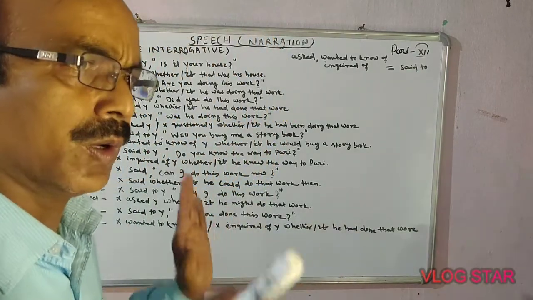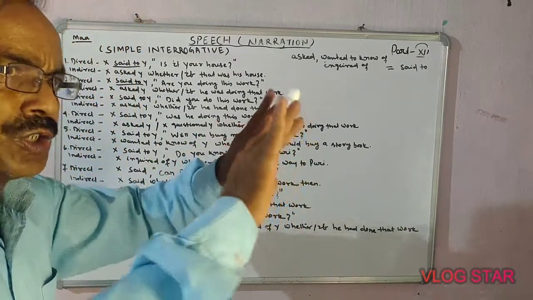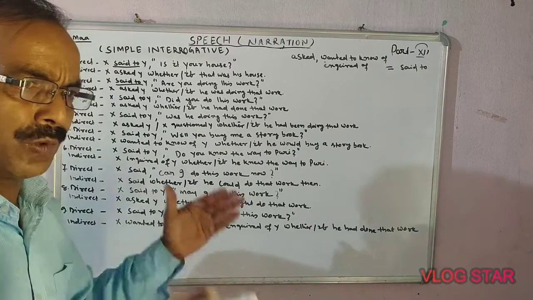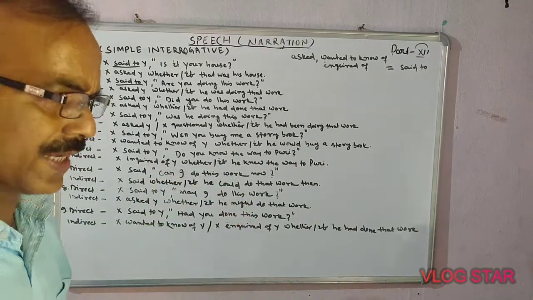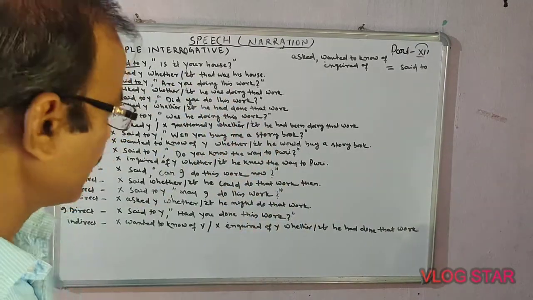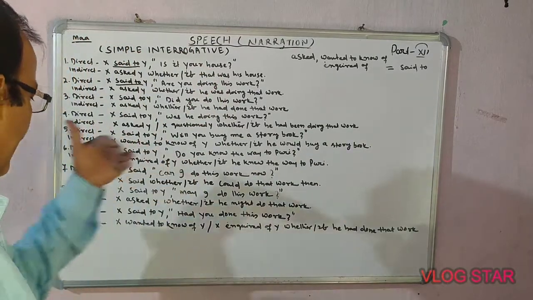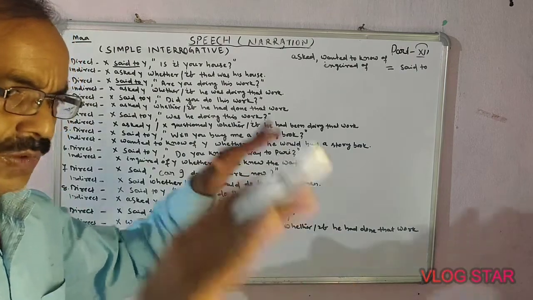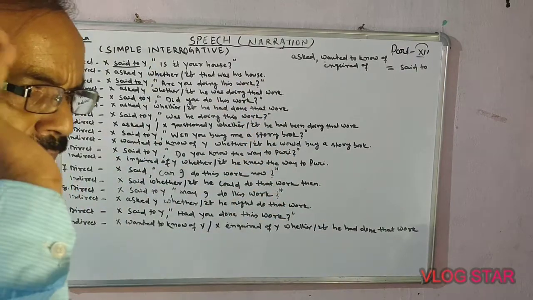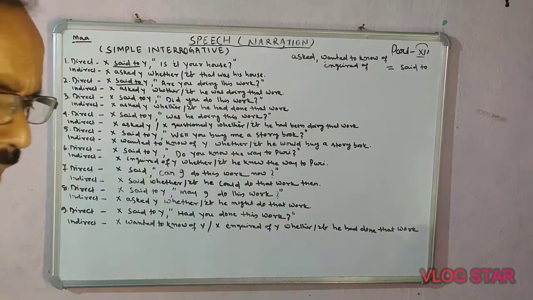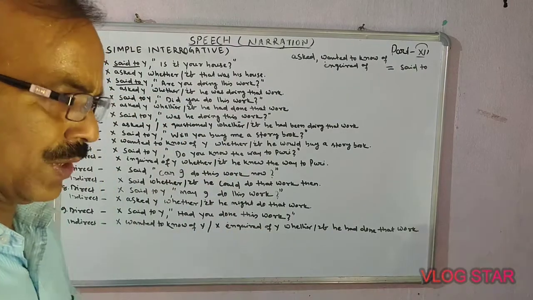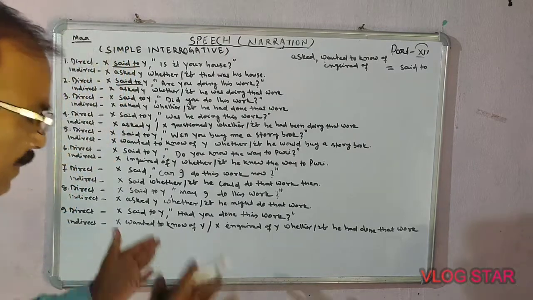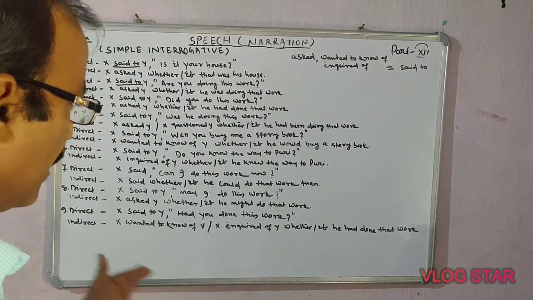I have already taught you about unchanged sequence. Whenever you face past perfect and past perfect continuous in direct speech, there will be no change. It will remain constant. Keep in your mind, past perfect and past perfect continuous will not change. But what is changing here? The conjunction word is changing here.